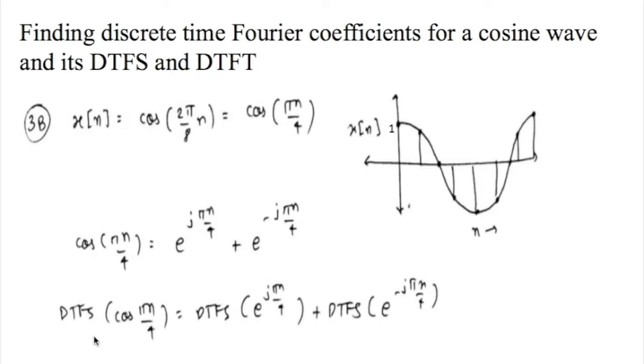Since cosine pi n over 4 can be represented by e to the power of j pi n over 4 plus e to the power of negative j pi n over 4, we can also see that the discrete time Fourier series of cosine pi n over 4 is the sum of the discrete time Fourier series of these two functions themselves. So here we have the discrete time Fourier series of cosine pi n over 4 equals the discrete time Fourier series of e to the power of j pi n over 4 plus the discrete time Fourier series of e to the power of negative j pi n over 4.